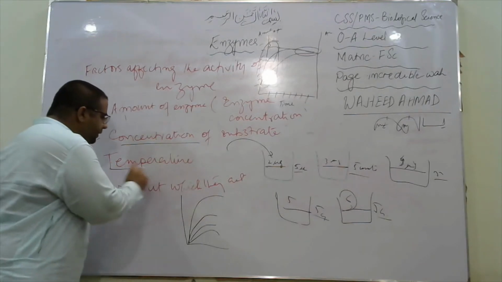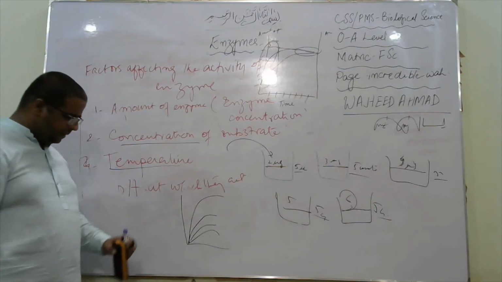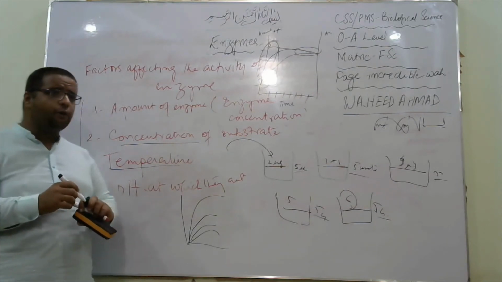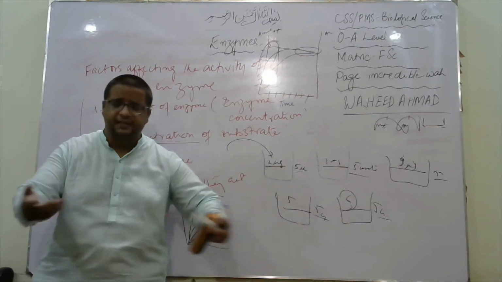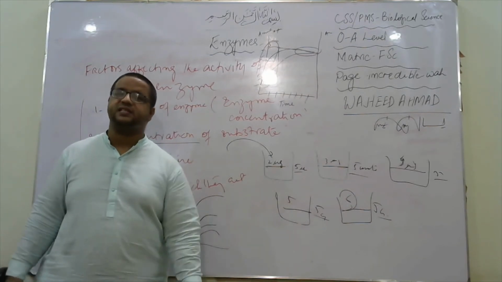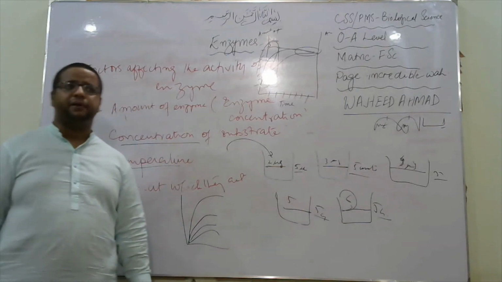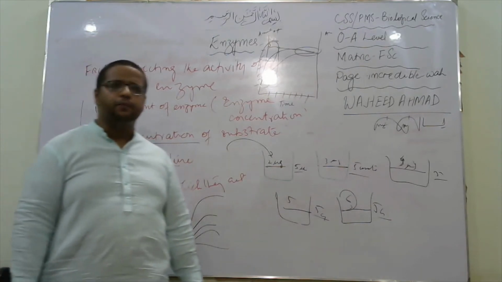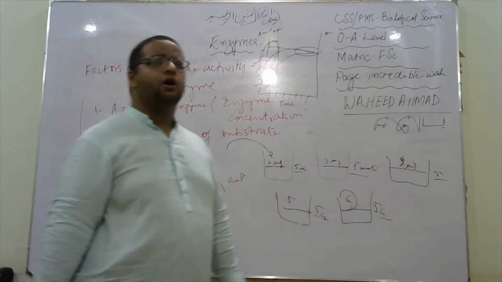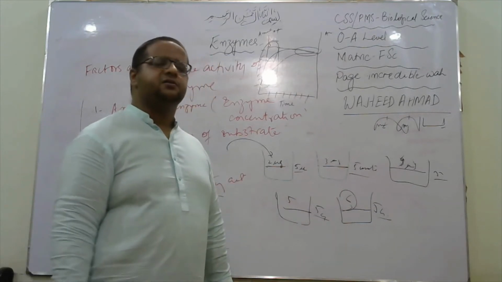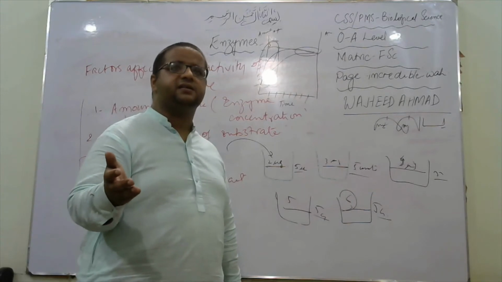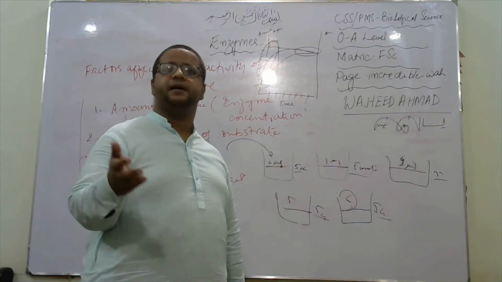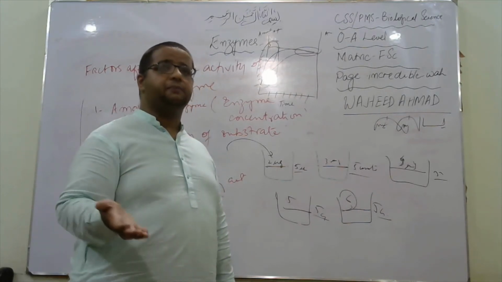Next, how does temperature affect the activity of enzyme? Mostly the optimum temperature, that is the temperature at which something acts best. The optimum temperature for enzymes in the human body is 37 degrees centigrade, or mostly some people say 40. Because we do have fever at certain stages, but our enzymes remain active, so they perform their activity.